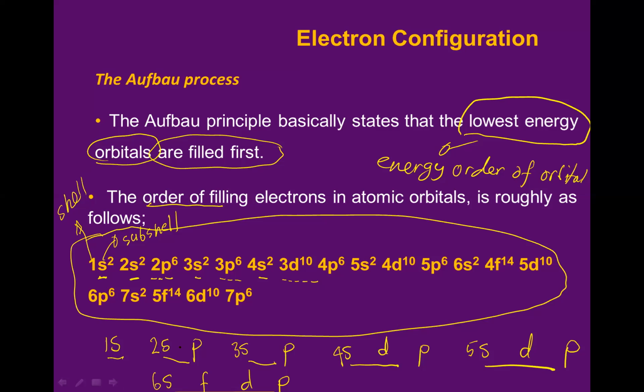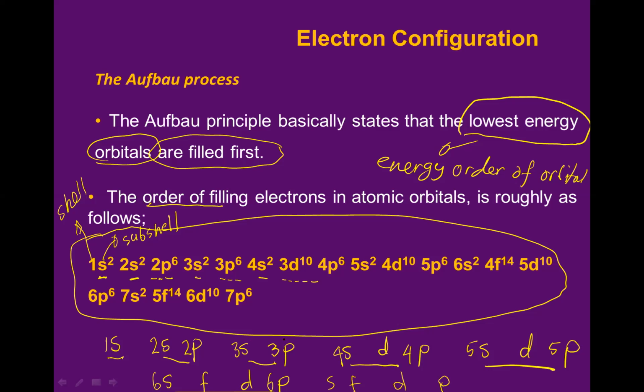How about P? P, you give the number starting from 2. Because in shell number 1, there is no p orbital. P orbital will be available in shell number 2. So it is 2, 3, 4, 5, 6. Oh, SFDP-nya ada 2 ya? SFDP, SFDP. Berarti ada tambah lagi. Oke, ada 2 ya.